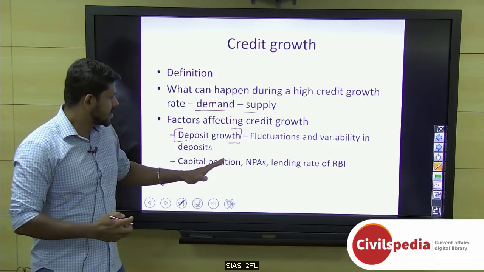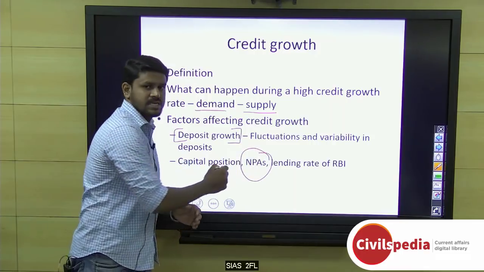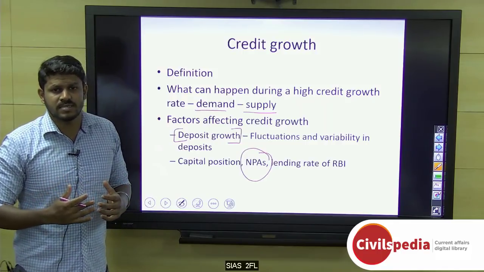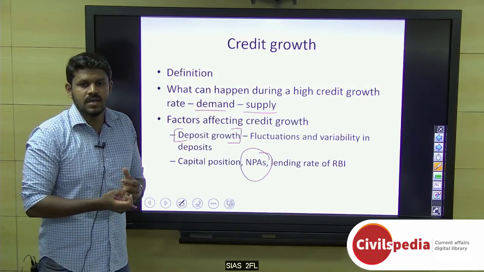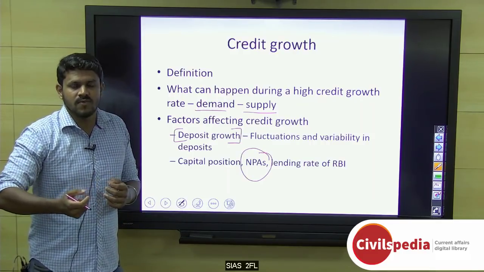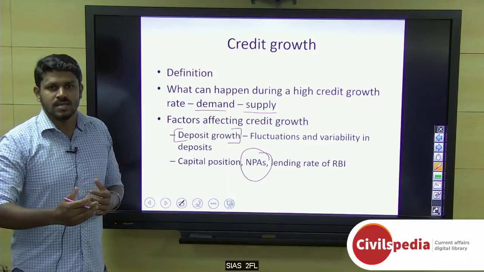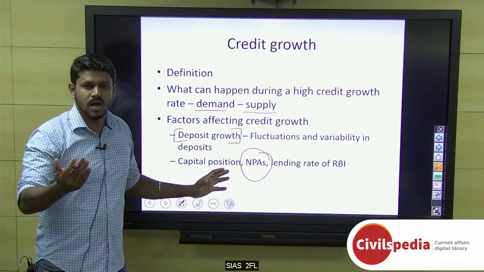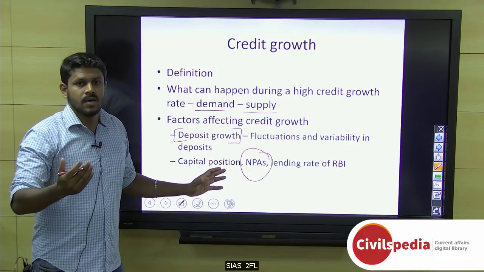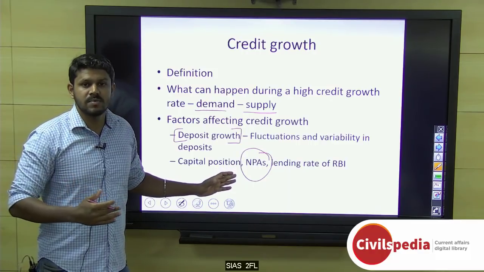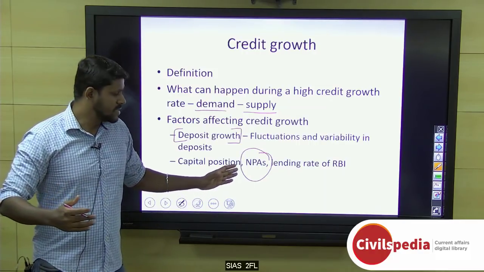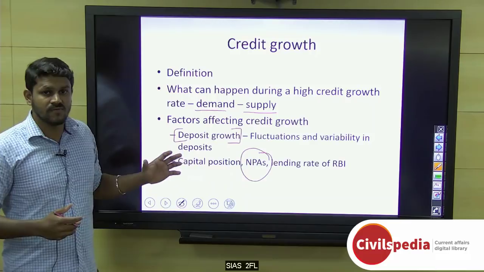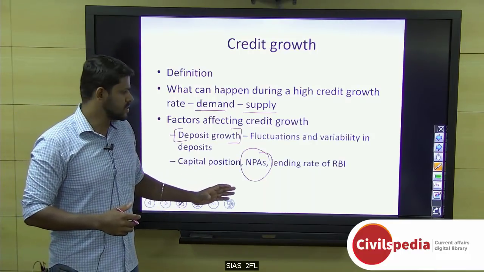When it comes to non-performing assets, a bank, say for example Dena Bank, which is under the turmoil of non-performing assets, could not lend more. It will already be in a tussle. The terms of lending will be limited by the bank regulator, the RBI. And when a bank gives credit, and those loans are not paid in time and become non-performing assets, then the bank has to be extremely cautious about creditworthiness in the future, and it cannot that easily go for lending or injecting credit, and therefore it affects credit growth. Non-performing asset management is very important.